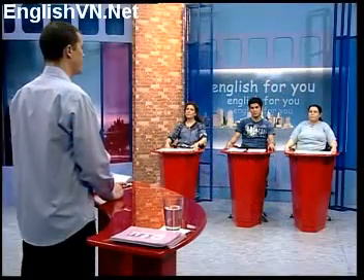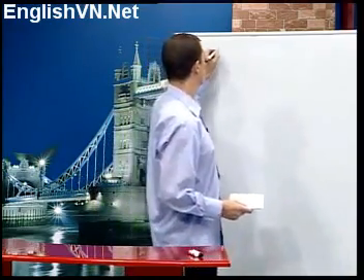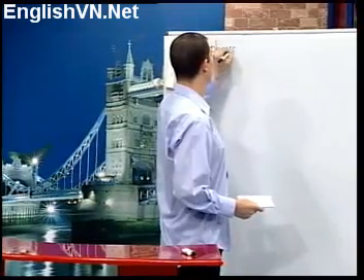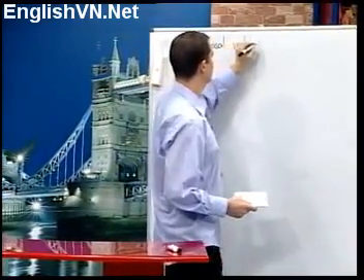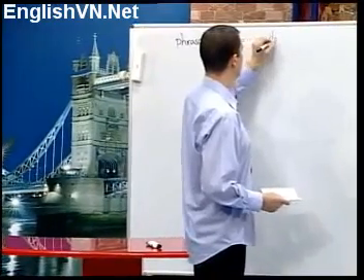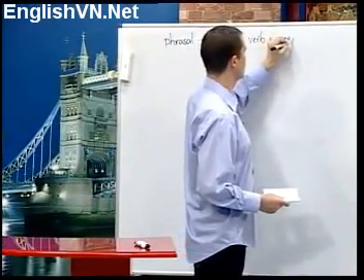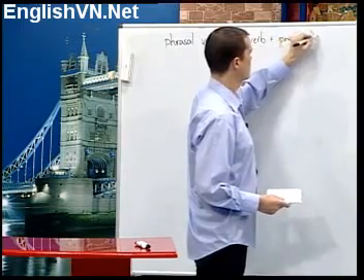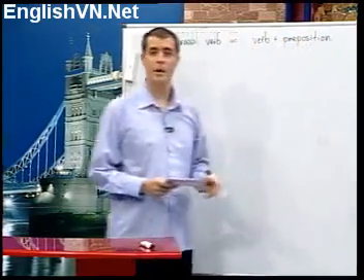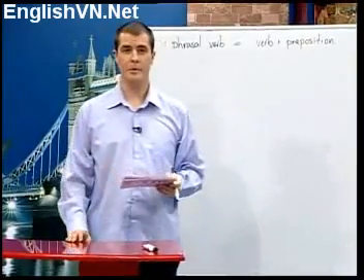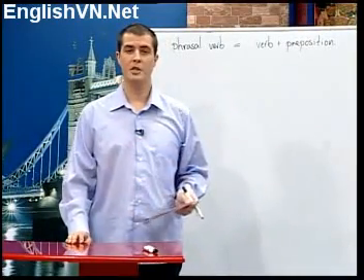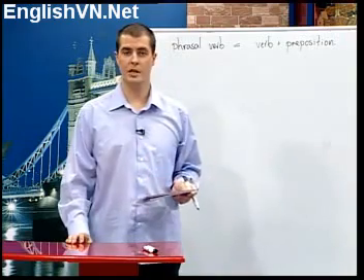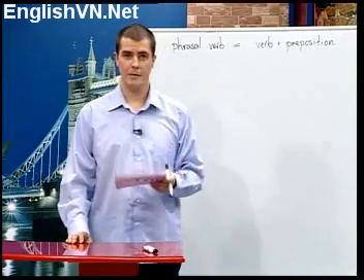Let's finish our review with a look at phrasal verbs. A phrasal verb is a verb which is followed by a preposition, and there are several kinds of phrasal verb. So we have a phrasal verb. It is a verb plus a preposition. And there are several kinds. One kind is the inseparable phrasal verb. The preposition has only one possible position in the sentence, and this is after the verb.